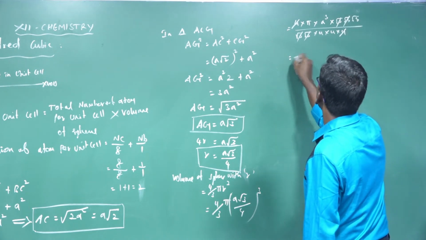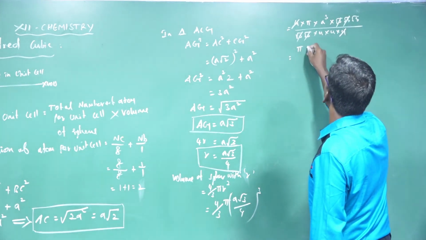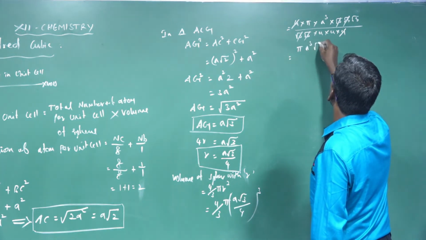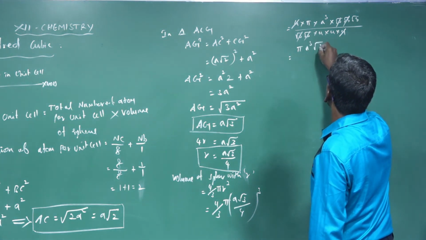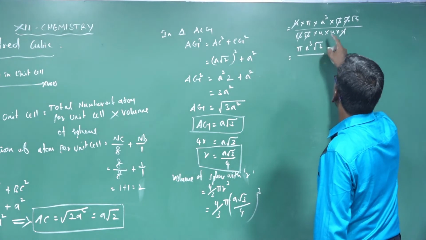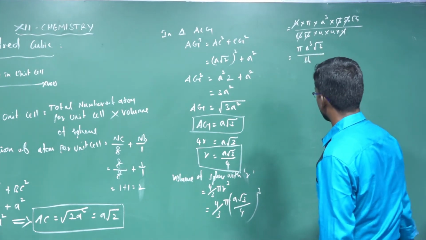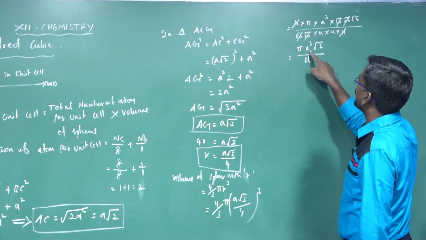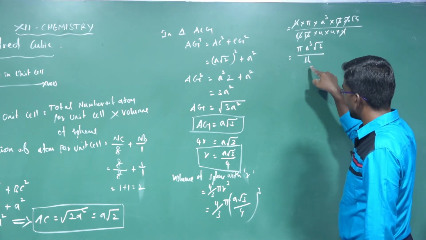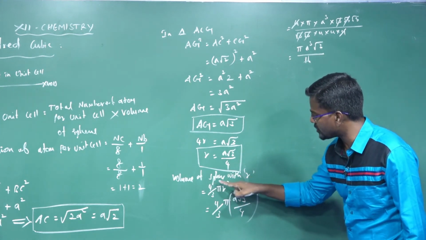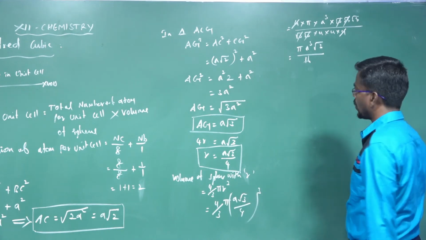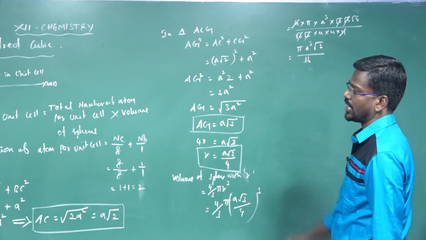This is equal to pi a cubed root 3 divided by 4 into 4, which is 16. So pi a cubed root 3 divided by 16 is the volume of the sphere with radius r.